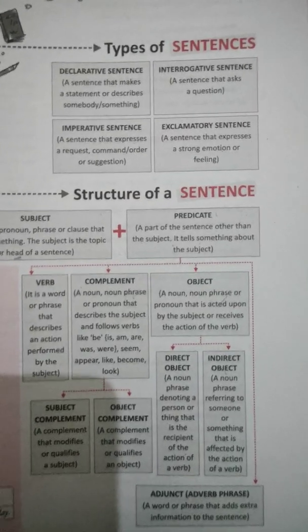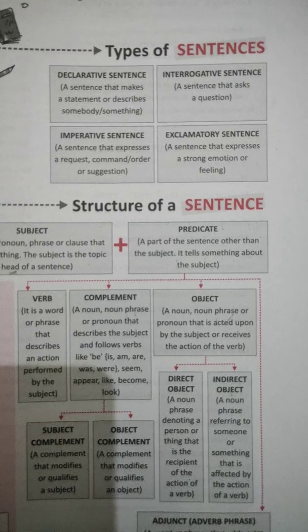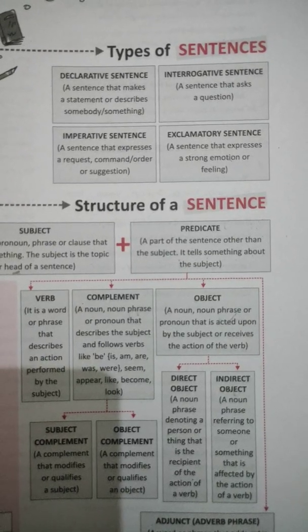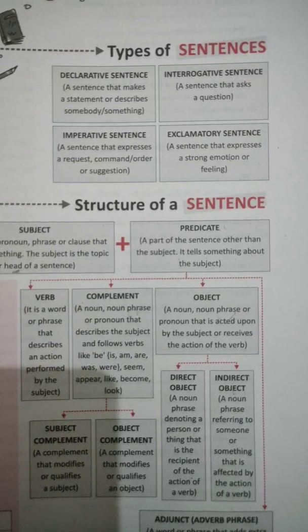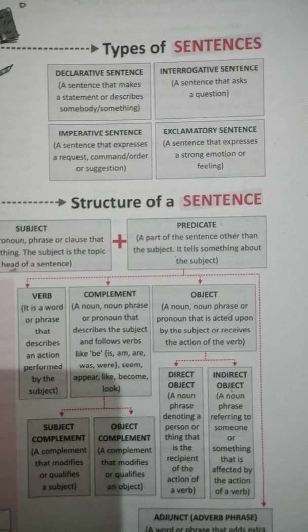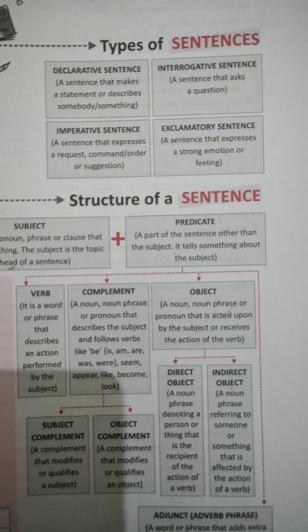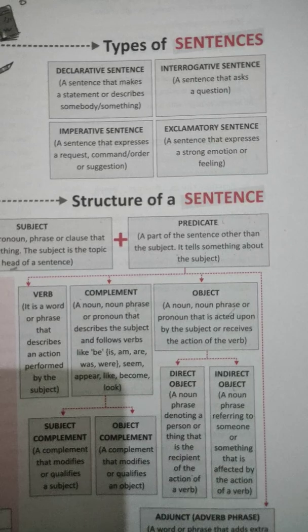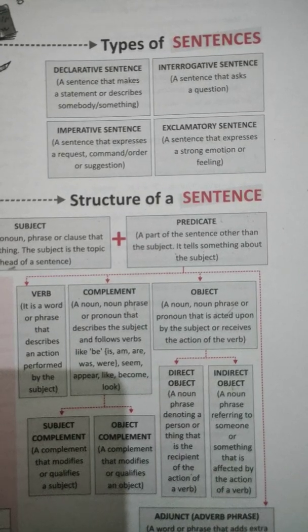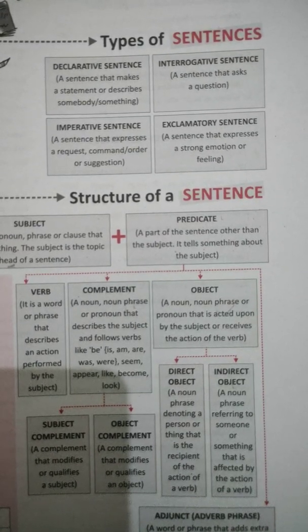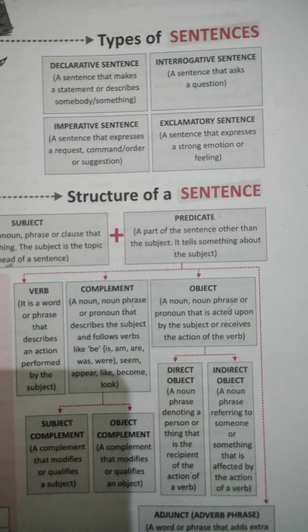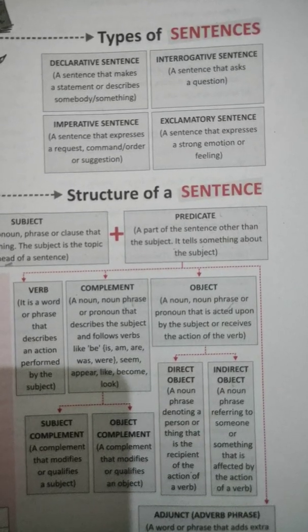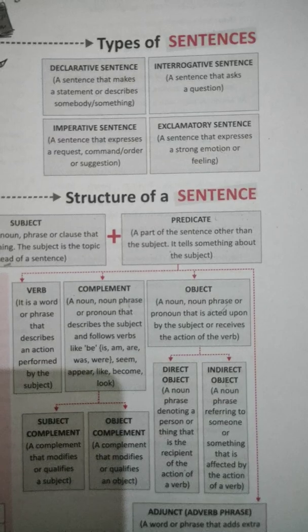So these are namely declarative sentence. What is a declarative sentence? That makes a statement or describes something. In your Compacta many examples are given there. So any statement which says something or describes somebody is known as a declarative sentence.